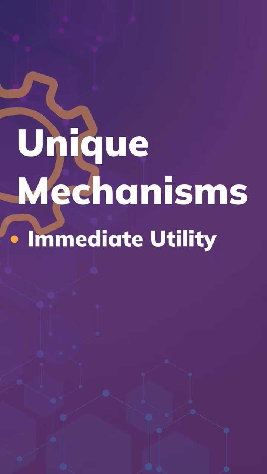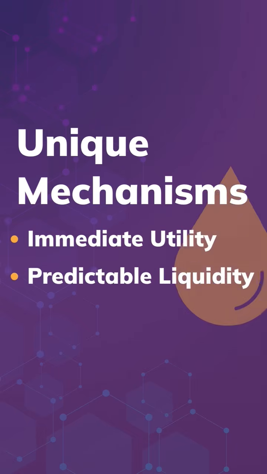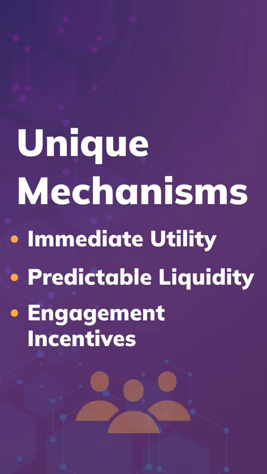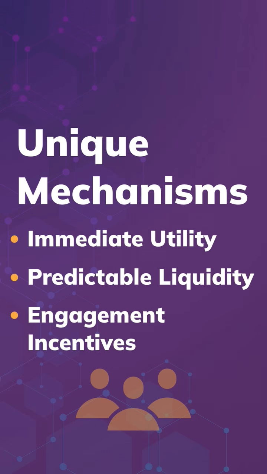Immediate utility. Projects issuing tokens through the Launchpad must first have a working product in place, in the form of a functional app. Predictable liquidity. All proceeds committed in Pi by participants to acquire tokens are not transferred to the project that issues the token. Instead, the committed Pi is used to bootstrap a healthy liquidity foundation for the token from the start. Engagement incentives. Participants can engage with the project's product to potentially receive favorable benefits during a project's token launch.